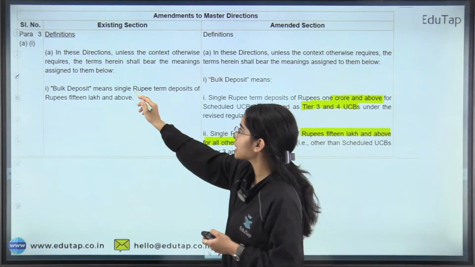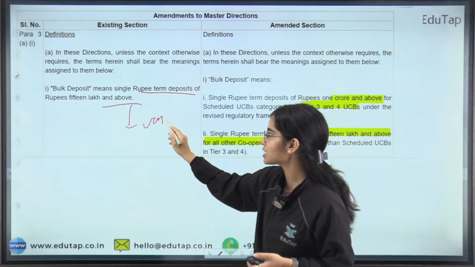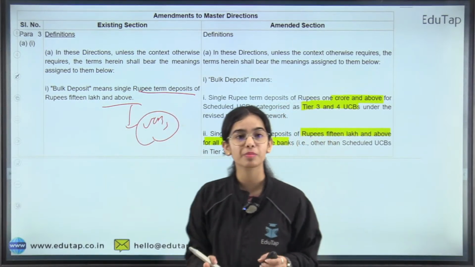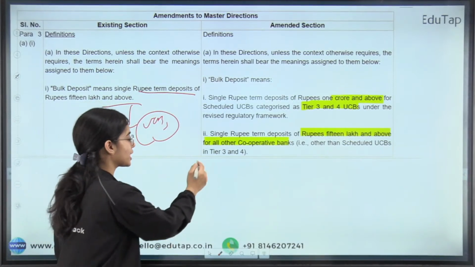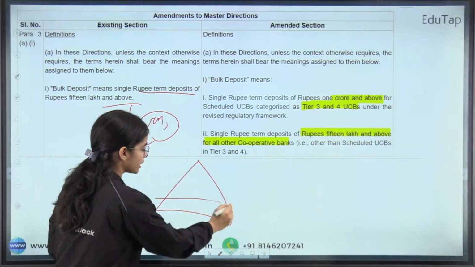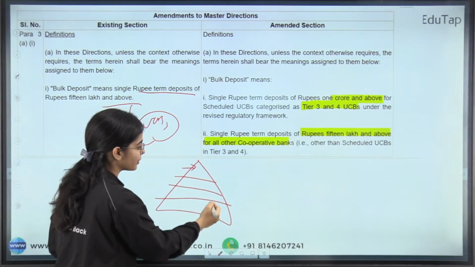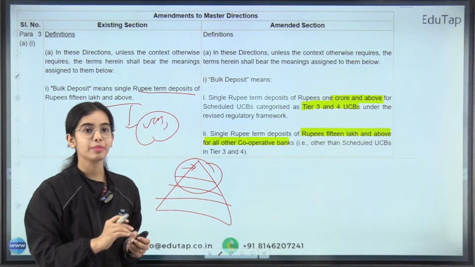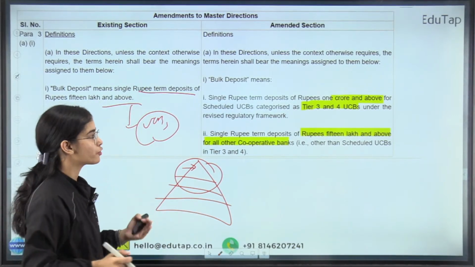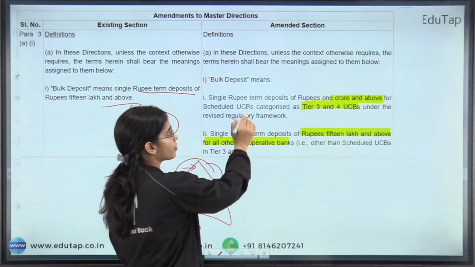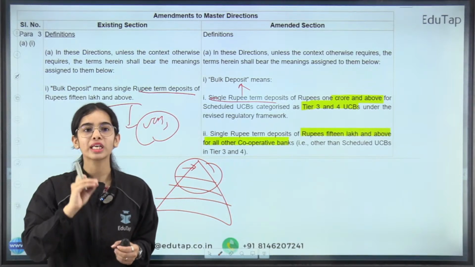Bulk deposit means single rupee term deposits of rupees 15 lakh and above for the urban cooperative banks. This was the criteria for the urban cooperative banks, but now a differentiation has been made. Okay, there are 4 tiers, tier 1, 2, 3 and 4. For the primary urban cooperative banks, tier 3 and tier 4, their single rupee term deposit will be considered bulk deposit if it is of 1 crore and above.